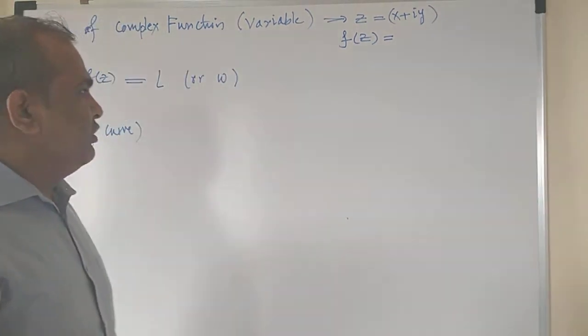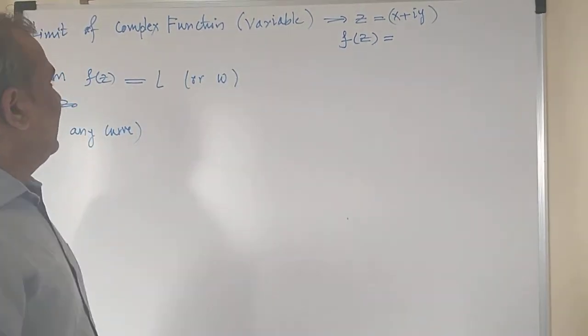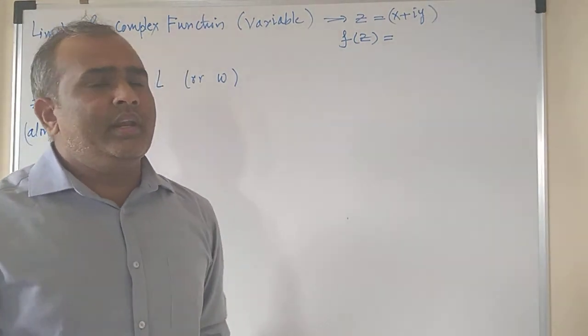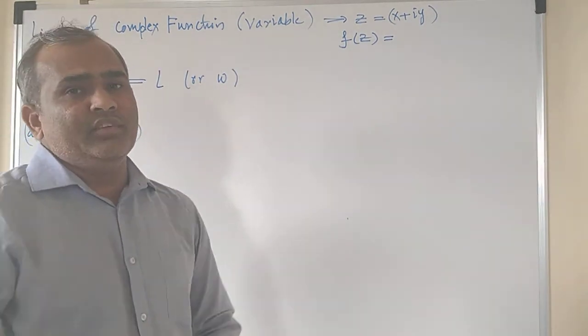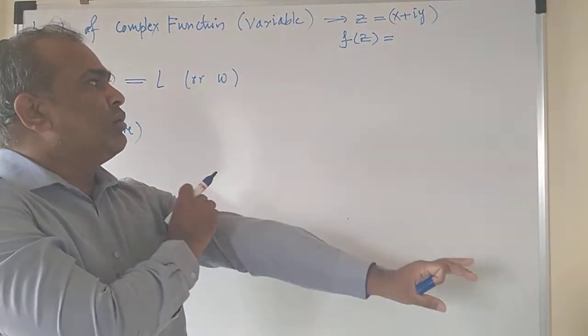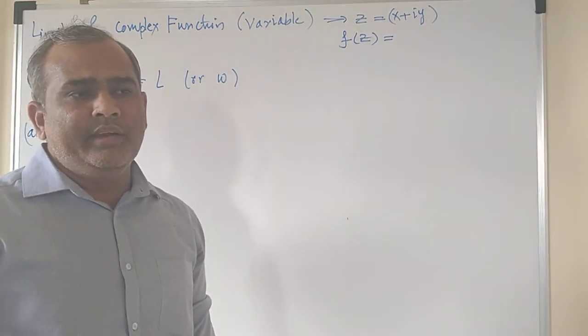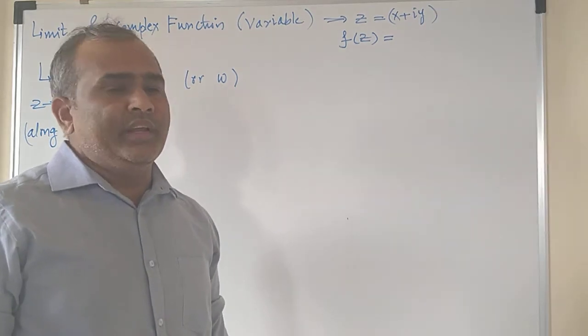Fine. I don't know whether you have understood this definition of the limit of the complex function or not, but you are very well aware of the limit of real functions. So let us correlate this with real variables and recap the definition of the limit for real variables.